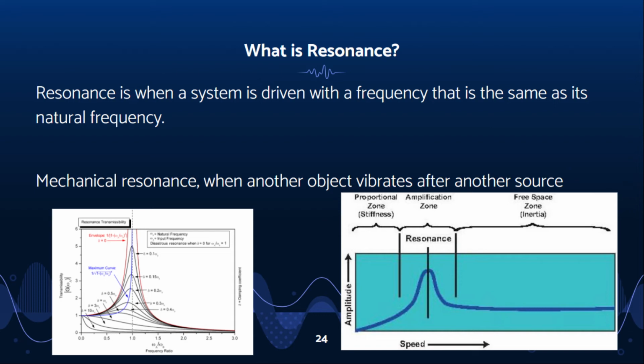There are many types of resonance, but I'll explain one type in this video. Mechanical resonance is when an object vibrates after another source with a periodic force that is vibrating at the same natural frequency as the object. An example of mechanical resonance is two people at a playground swing. One person is swinging while the other is pushing. To get the furthest swings and greatest amplitude, the pusher needs to be at the same natural frequency as the swing. Resonances are caused by wave interference, and that's how standing waves are formed.